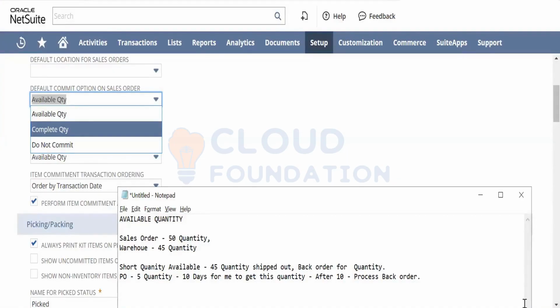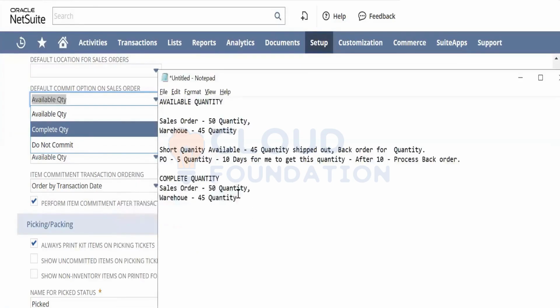Now, what is the complete quantity? Let's take the same scenario here. I have a sales order for 50 quantity again, and in my warehouse I just have 45 quantity. So what will the system do in this case? In this case, the system will not fulfill the 45 also.